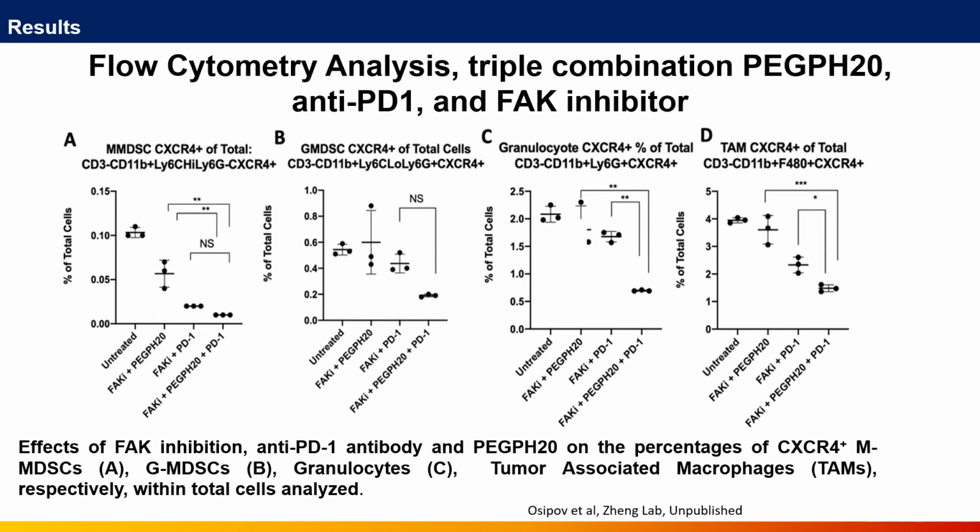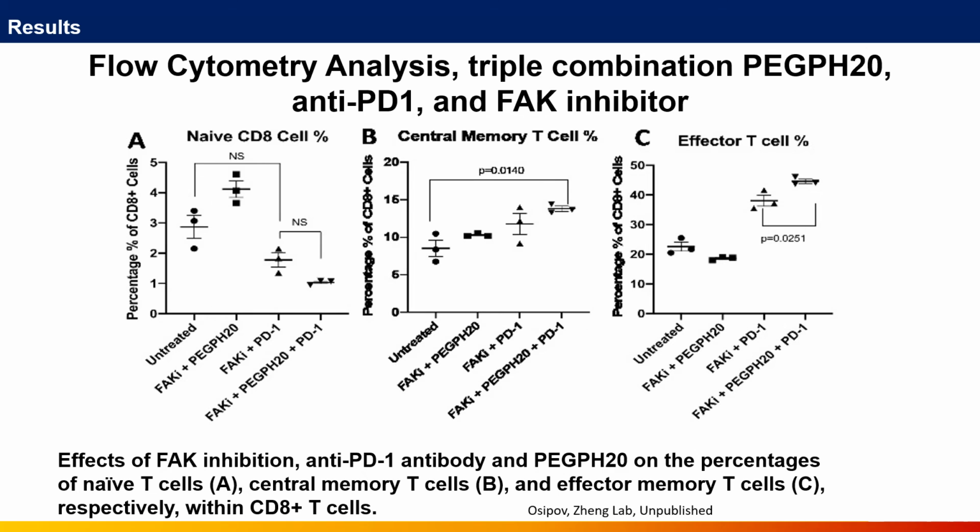Comparing the combination of FAKi and anti-PD1, adding PEG-PH20 significantly decreased the number of CXCR4 expressing myeloid cells in PDAC. Specifically, we found decreases in granulocyte populations and tumor-associated macrophages. Consequently, this led to an increase in the amount of CD8 T cells and specifically effector memory T cell subsets.